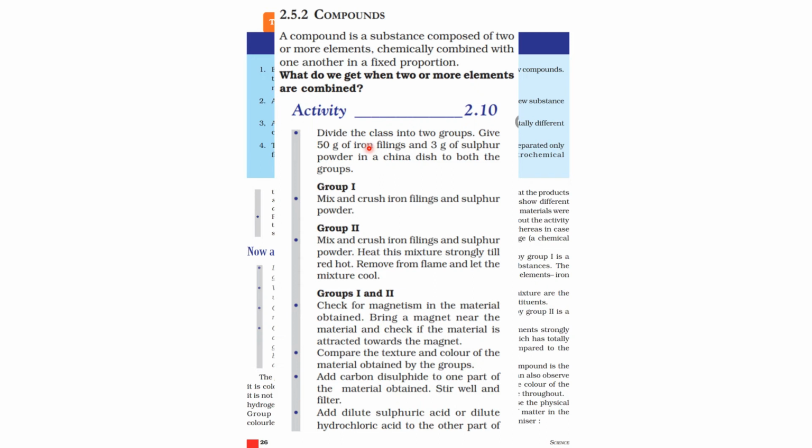So let's check out the activity. Iron and sulfur are two different elements. Iron is a metal and sulfur powder is a non-metal. So in a china dish, add a small quantity of iron and sulfur so that we will get a heterogeneous mixture. Let's check out in detail.